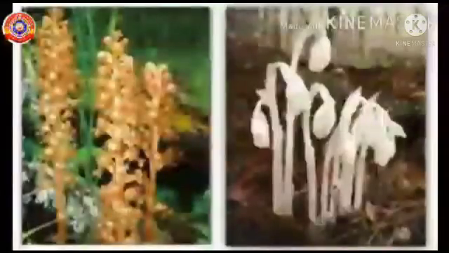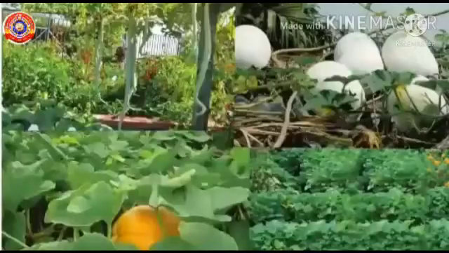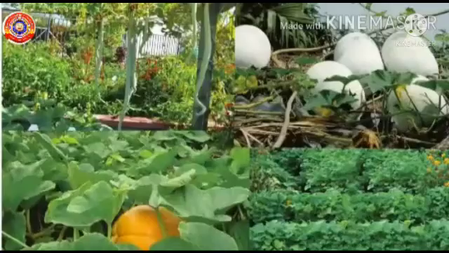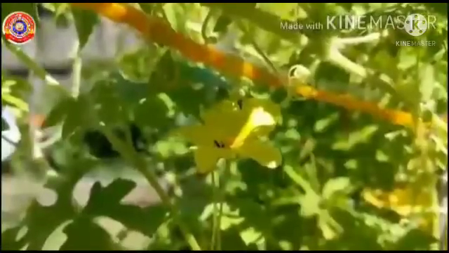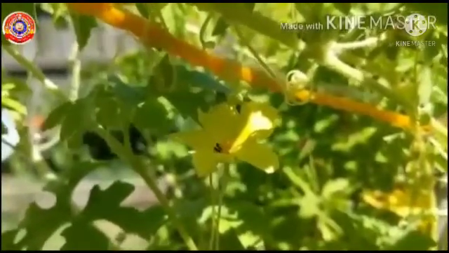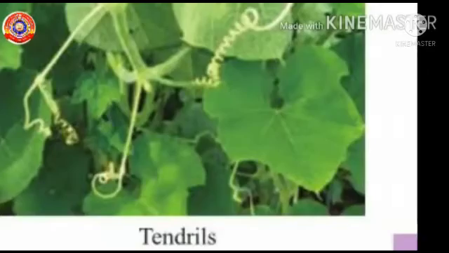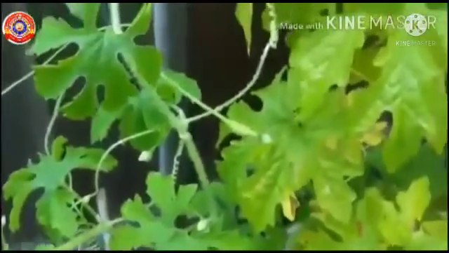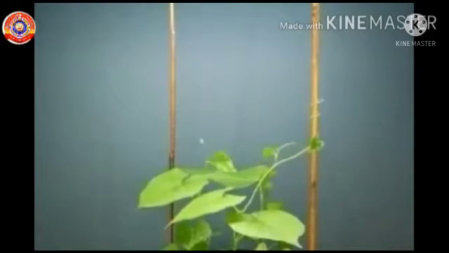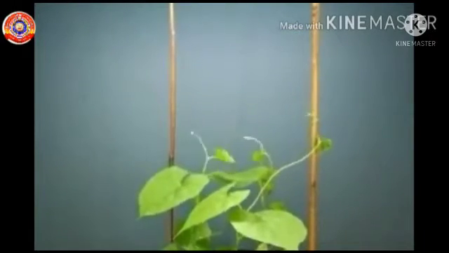We have been talking about plants that depend on other plants for food and shelter. Now, let's look at the peculiarities of plants in our vegetable garden. Haven't you seen the spring-like parts in the bitter gourd vine? What are they for? They are called tendrils. These plants have weak stems, right? So, they need support. These tendrils help the plant to do this.